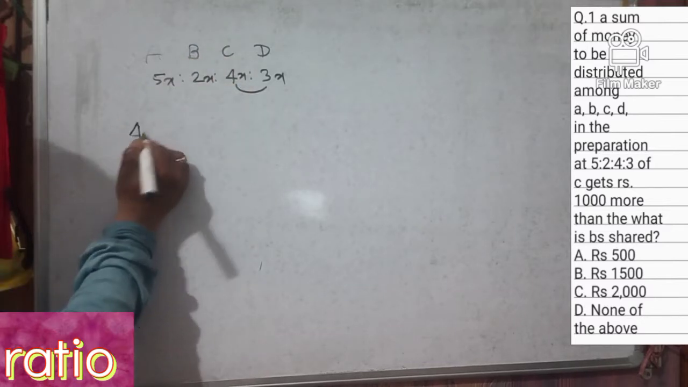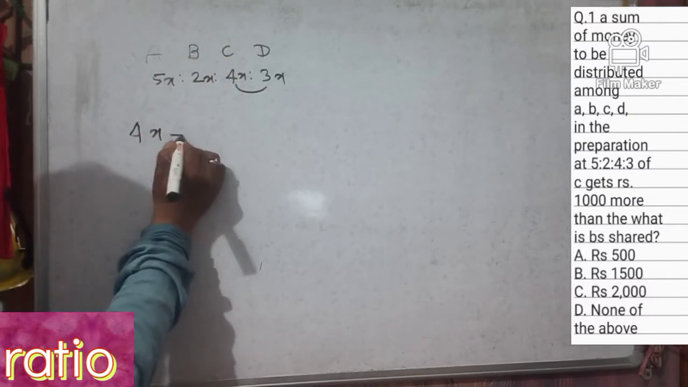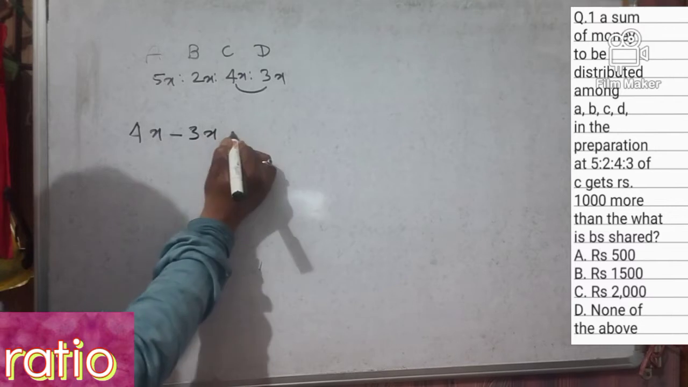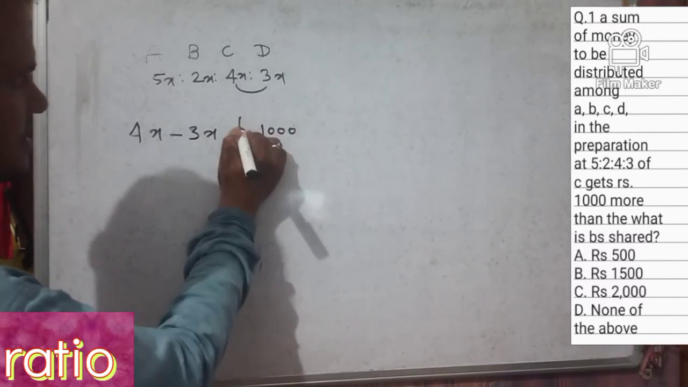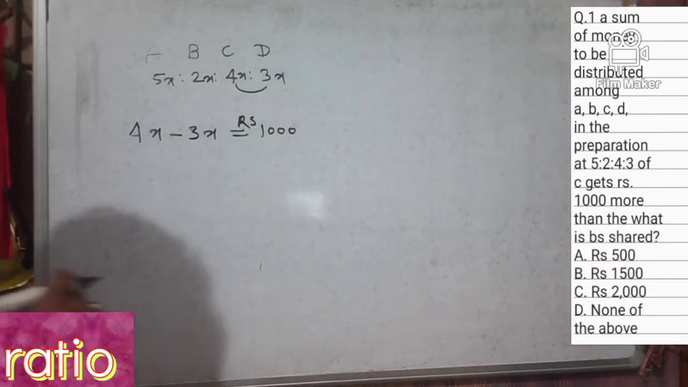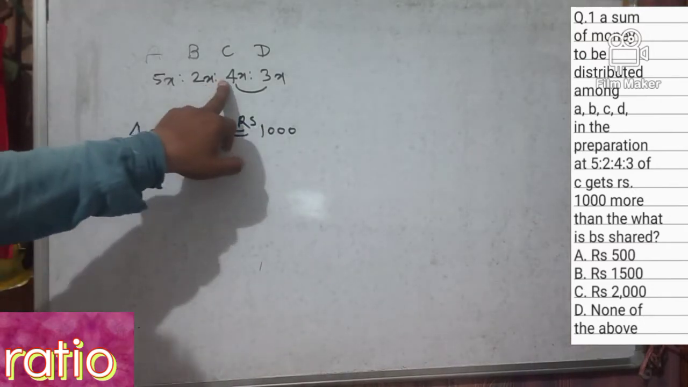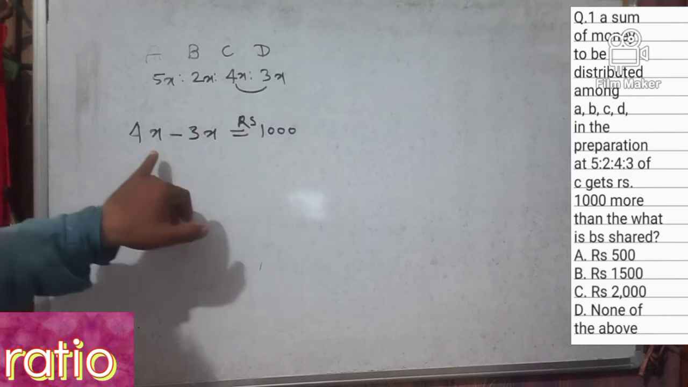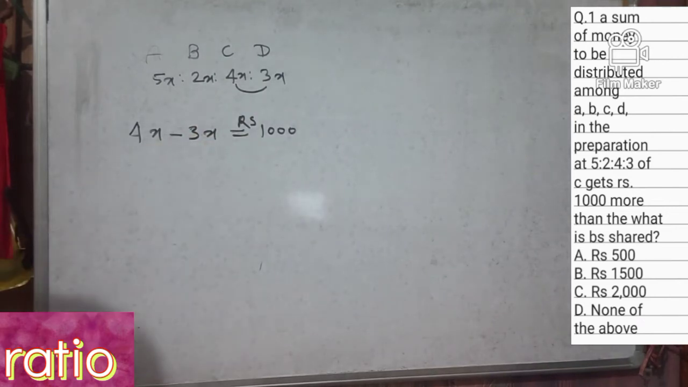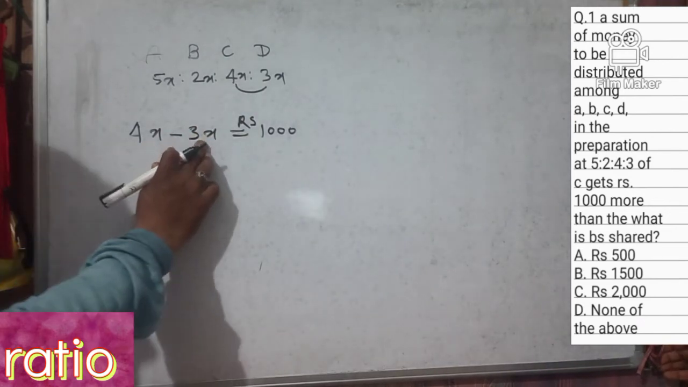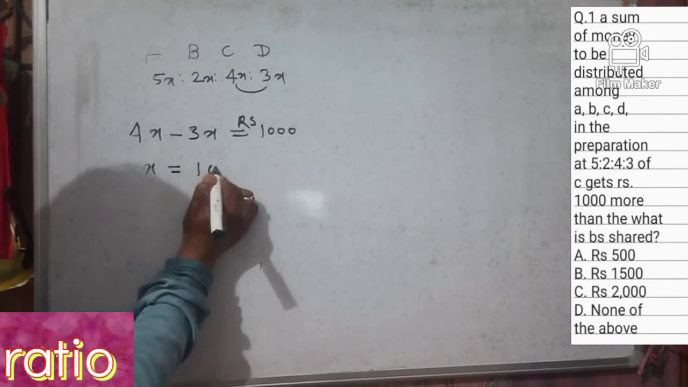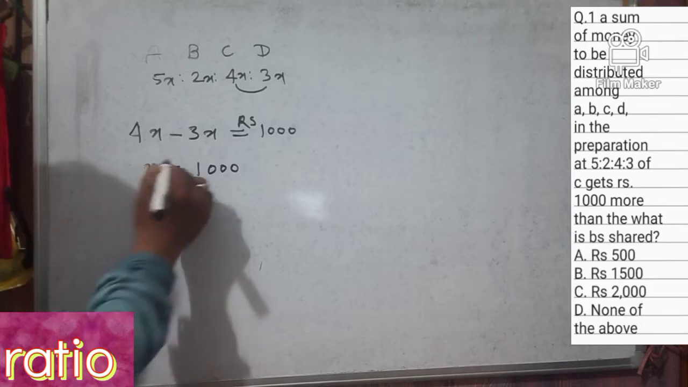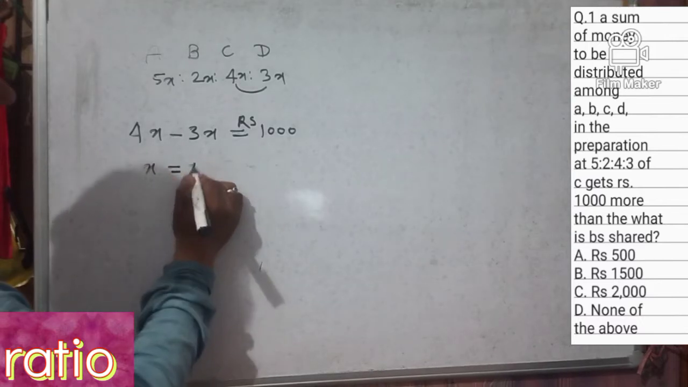C gets more than D, so 4x minus 3x is equal to rupees 1000, right? Because C gets more than D, so 4x minus 3x will be x, which is equal to rupees 1000.